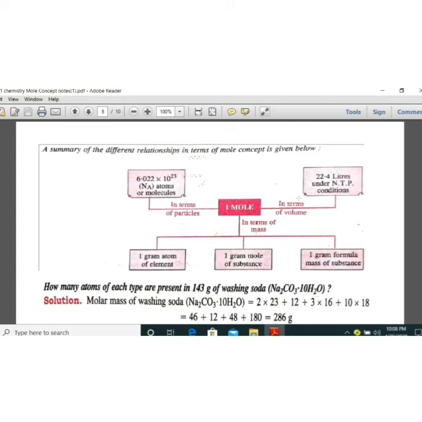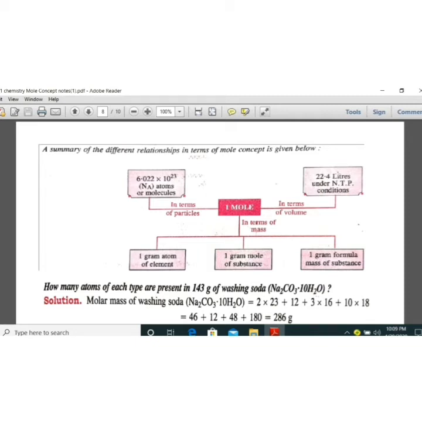And similarly, if you take volume, you are getting exactly 22.4 liter under NTP condition. NTP means normal temperature pressure. Normal temperature is 298 Kelvin, that is 25 degrees Celsius. Pressure is 1 atmospheric pressure. Under that temperature and pressure, 1 mole of any gas contains the volume 22.4 liter.